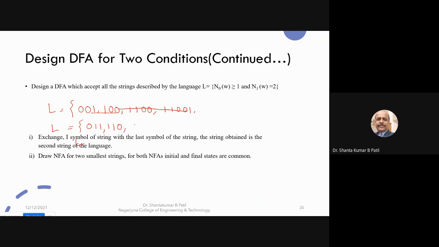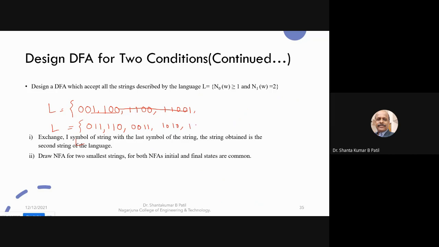So the number of 1s should be 2. Any string like 0 0 0 0 1 with exactly two 1s, or 1 0 1 0, can be accepted by the designed DFA.